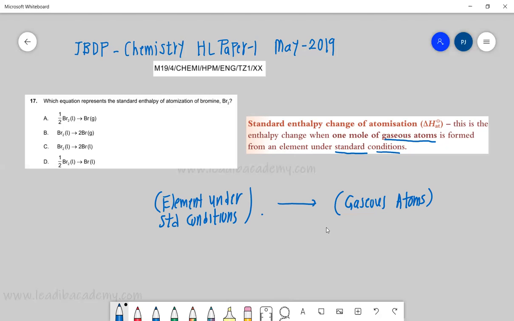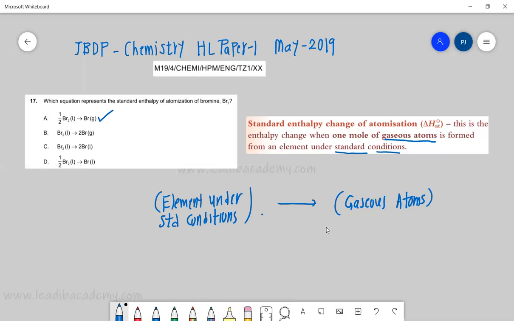Equation A: we are forming half Br2 giving you Br. Absolutely, because bromine's standard state is liquid, and we are getting one gaseous atom. So this is perfect. Let's look into the other options and why they are wrong.